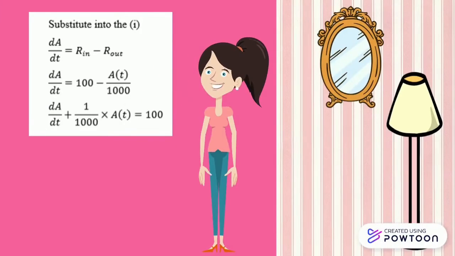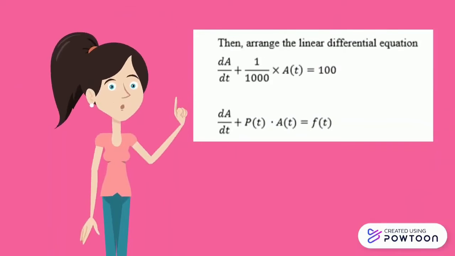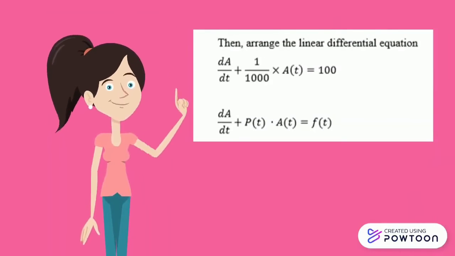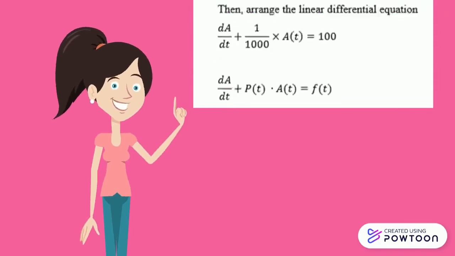Next, we substitute the values of R_in and R_out into the first equation, then we get dA/dt is equal to 100 minus A(t) over 1000. We arrange the equation into the standard form of a linear ODE, and we get dA/dt plus 1 over 1000 times A(t) equals 100.